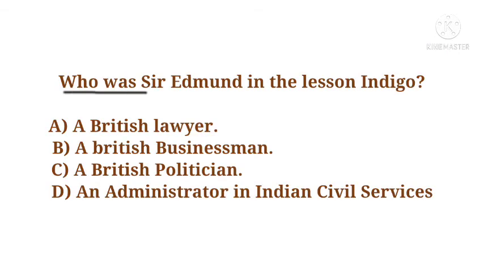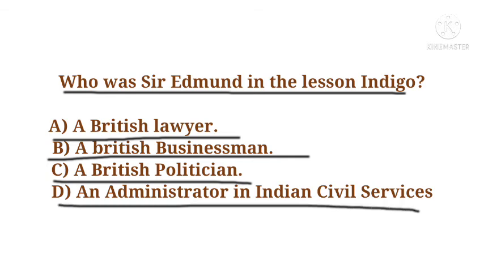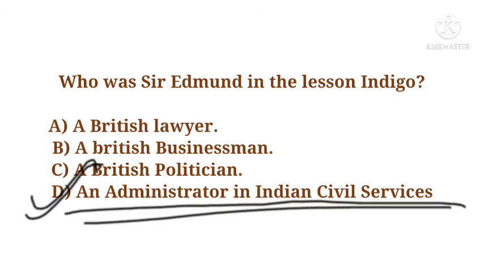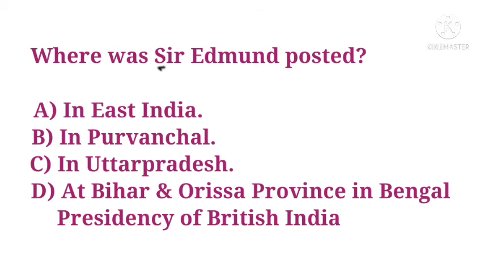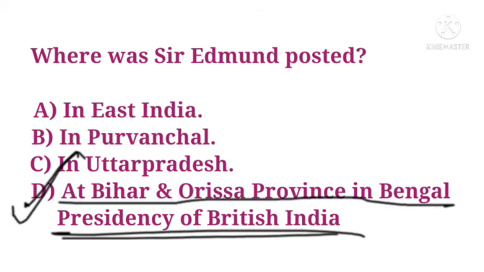Okay. Who was Sir Edmund in relation to indigo? Options are a British lawyer, a British businessman, a British politician, and an administrator in Indian civil services. The correct answer is an administrator in Indian civil services. Okay, the next question is, where was Sir Edmund posted? Options are in East India, in Purvanchal, in Uttar Pradesh, at Bihar and Orissa province in Bengal Presidency of British India. The correct answer is at Bihar and Orissa province in Bengal Presidency of British India. Sir Edmund was posted in this place.